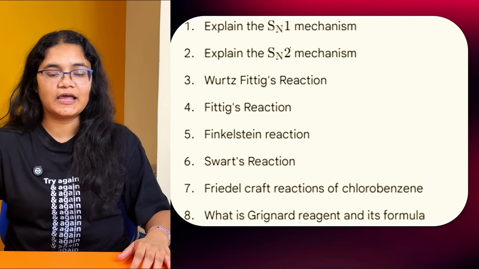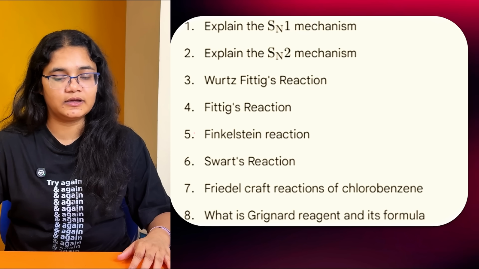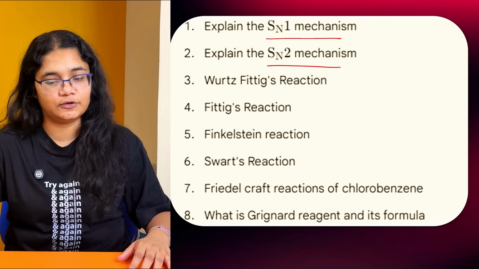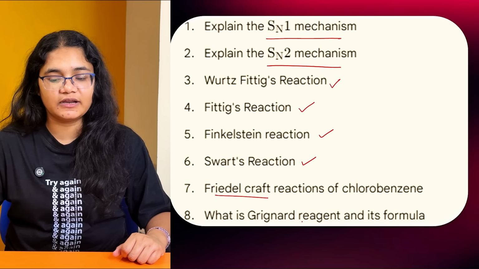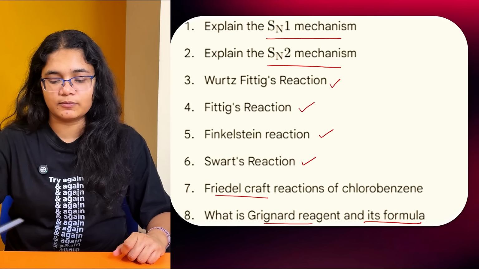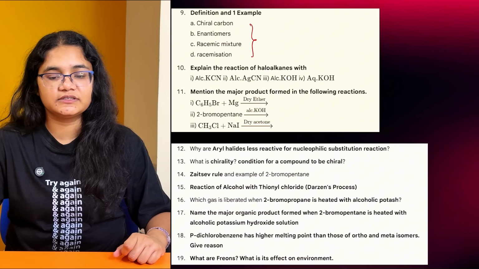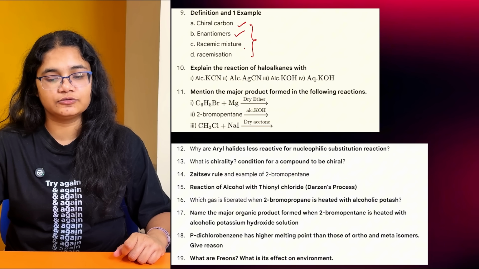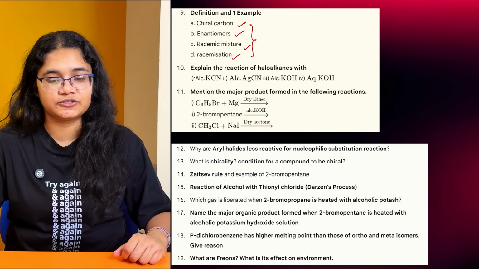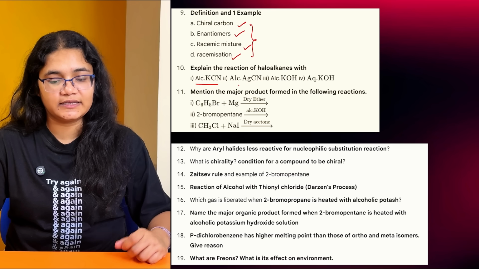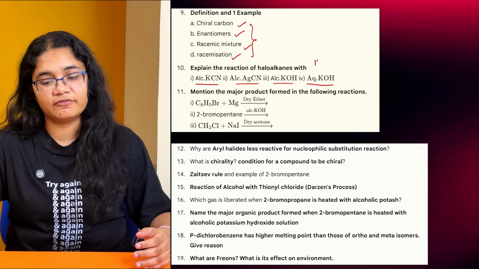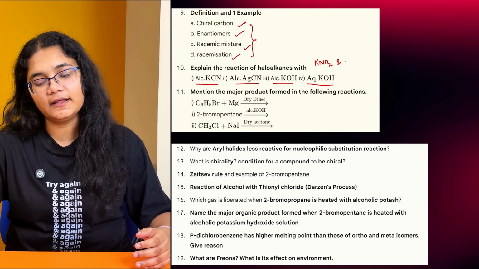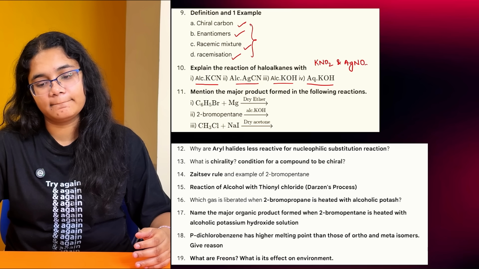Moving to haloalkanes and haloarenes. So the first one here, mechanisms, SN1 mechanism, SN2 mechanism, then name reactions, Wurtz reaction, Fittig reaction, Finkelstein reaction, Swarts reaction, Friedel-Crafts reaction, and Grignard reagent and its formula. Next, you have definitions of certain terms like chiral carbon, enantiomers, racemic mixture, what is racemization, then reactions of alcoholic KCN, AgCN, alcoholic KOH, aqueous KOH, then you have KNO2 and AgNO2, right?